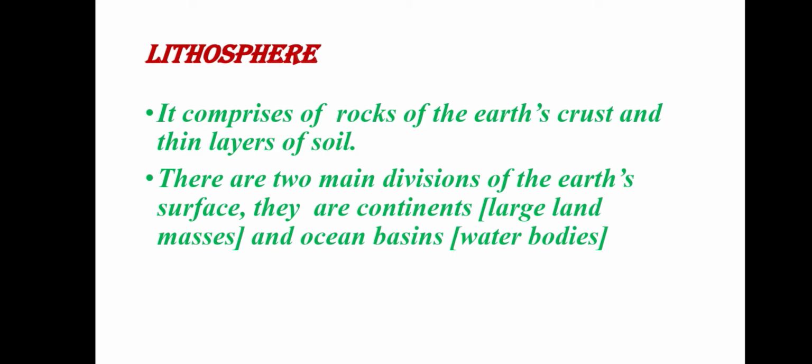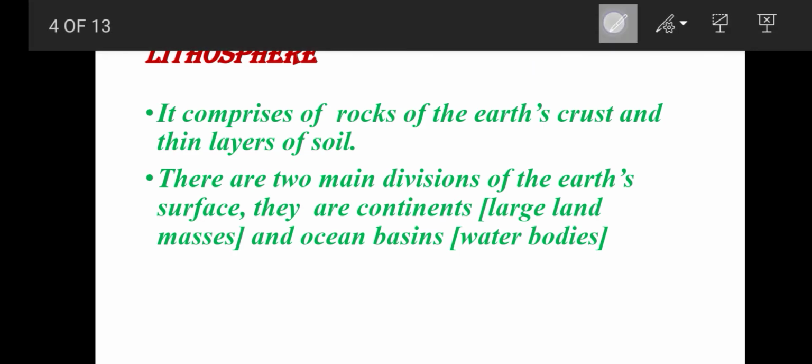The two main divisions of the Earth's surface, the complete world, what are the two main things? Where we are sitting, that is called land masses, that is called continents. And water bodies, where all the water, oceans, everything is there, that is called ocean basins. So simply, the land masses, all the land places in the world, are called continents, and all the water bodies in the world are called ocean basins.